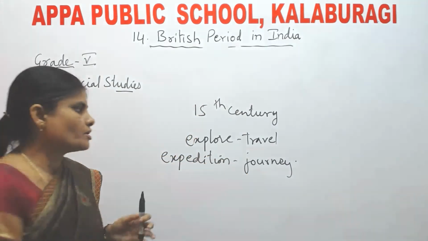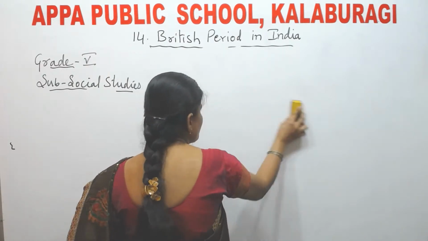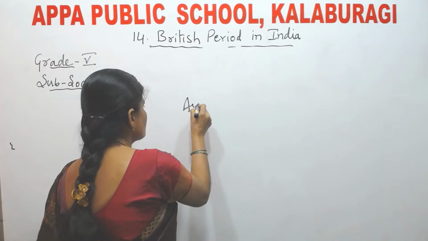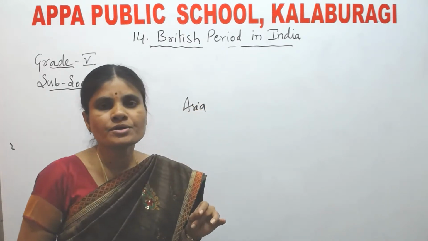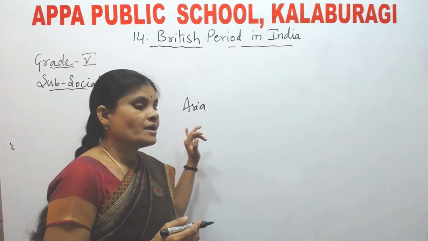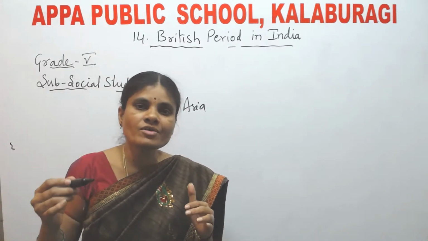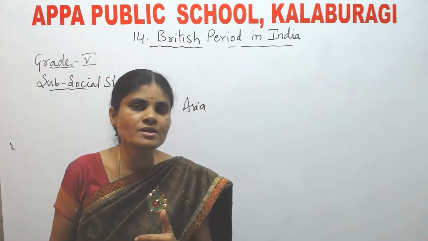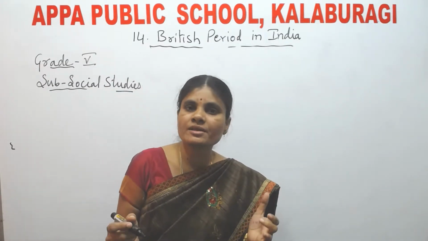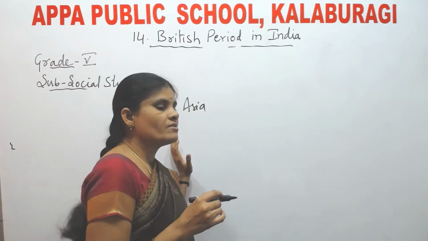Why did they want to find new sea routes to reach Asia, including India? Because Asia was very famous for materials which were not available in other parts of the world.